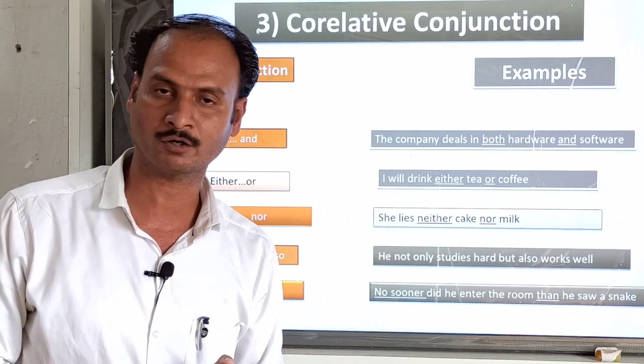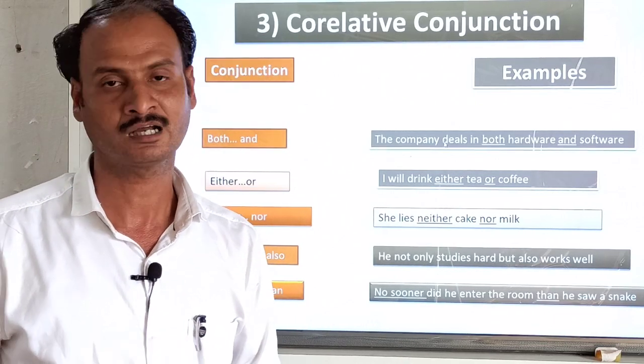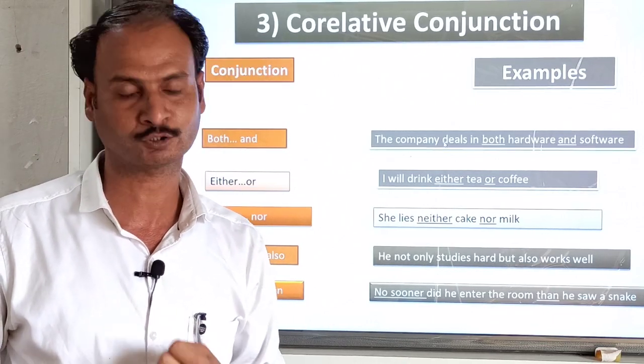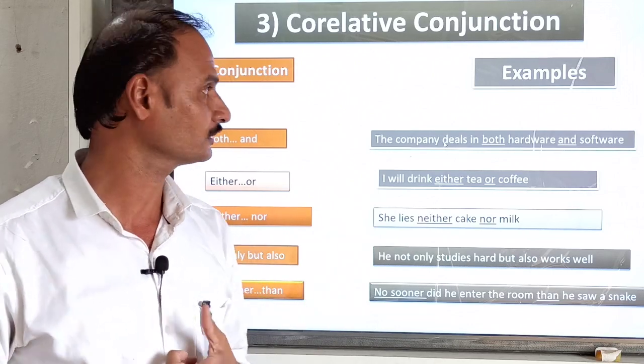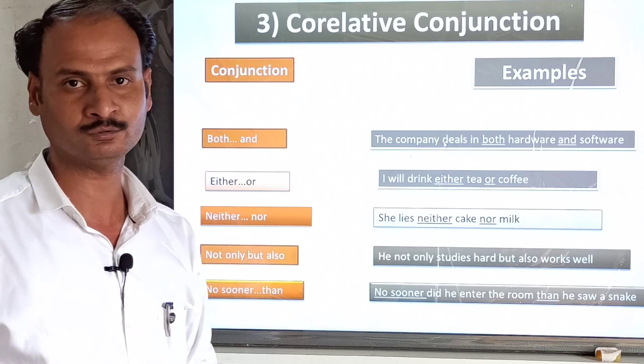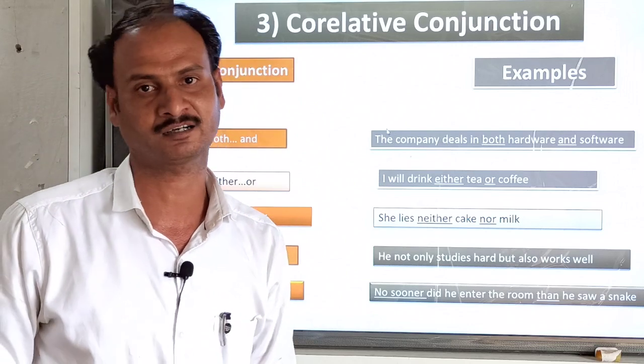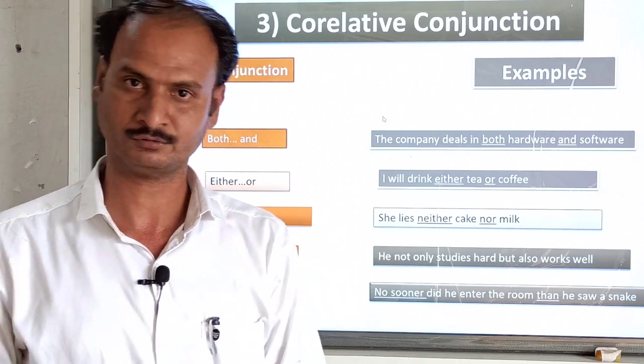So in this period we have learned about the definition of conjunction. After that we have learned about the types of conjunctions. First we saw coordinating conjunction, then subordinating conjunction as well as correlative conjunction. I hope you have understood. Still, thank you very much.